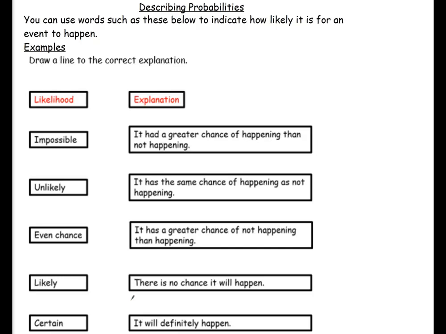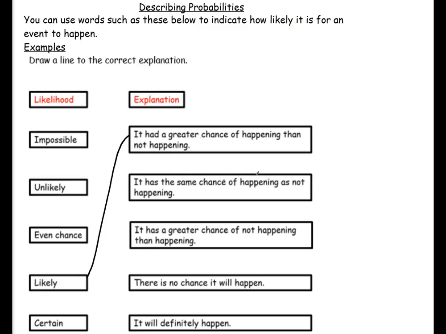Okay, so hopefully you have tried this. So I'll go down the explanations, then we'll link those to the likelihood, the description. So it has a greater chance of happening than not happening. So that means then it has quite a high probability. So that there would be likely. Something has a greater chance of happening than not happening. It's likely to happen.